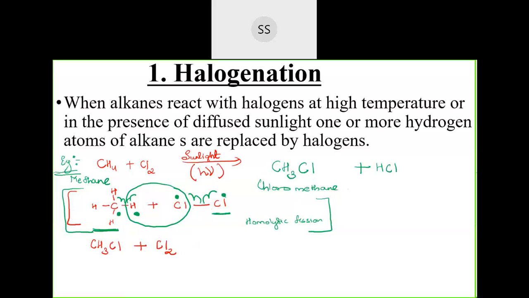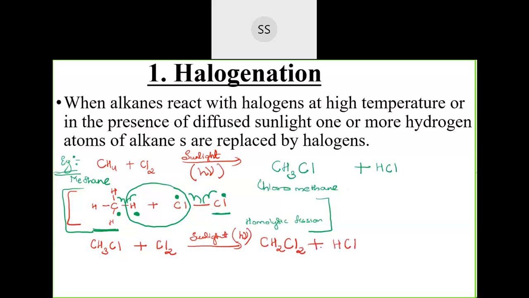I am not writing the open structure now; you know how they break down. I will directly write the compound. In the presence of sunlight, or you can write h nu, you substitute one chlorine atom and remove one hydrogen. So the compound will be CH2Cl2, plus HCl goes out.